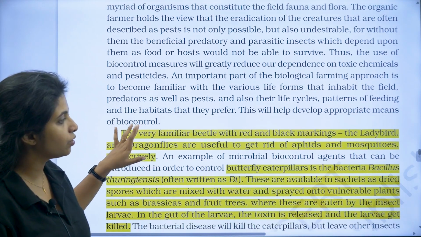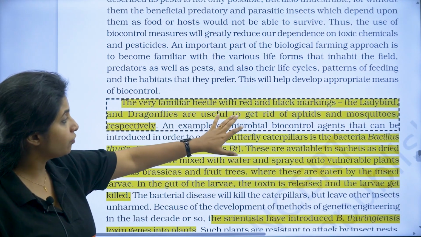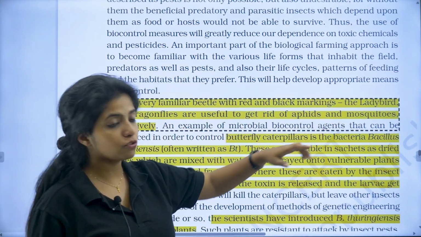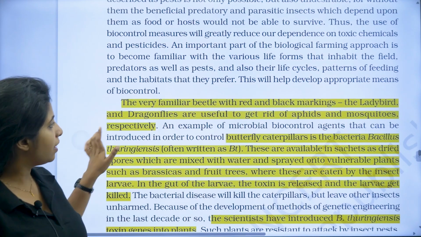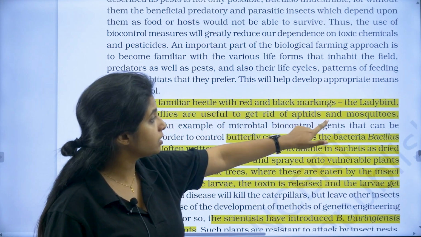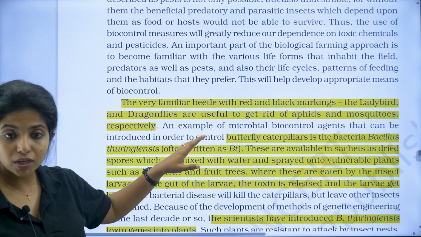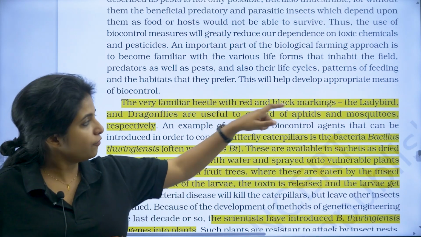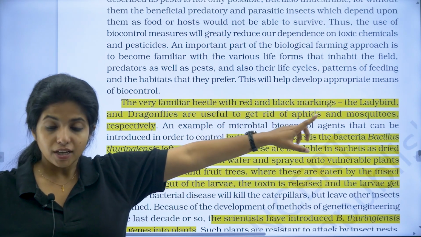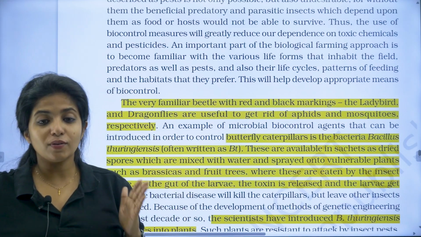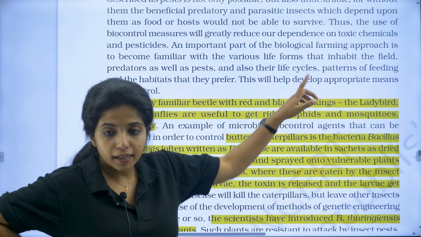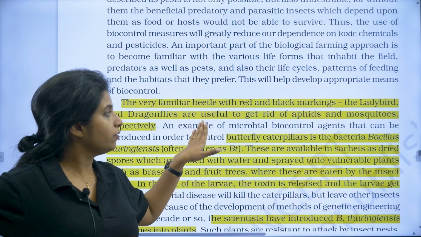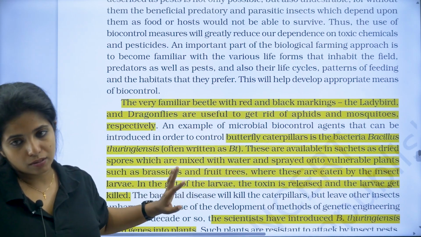Examples are given, you have to remember all the examples. The very familiar beetle with red and black markings is known as ladybird, and dragonflies are useful to get rid of aphids and mosquitoes. Dragonflies feed on the larvae of mosquito, whereas aphids are eaten up by ladybird. This is going to come, so be sure that you know it. Ladybird to eat aphids, dragonfly as a biocontrol agent for mosquitoes especially.